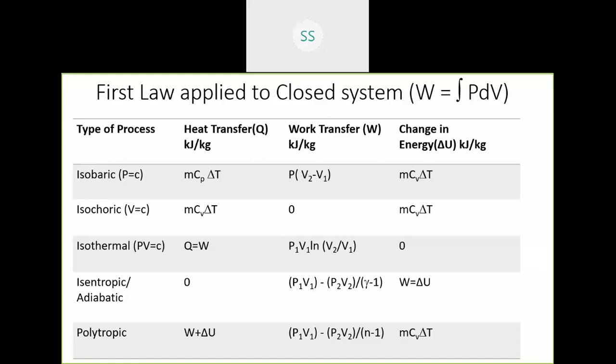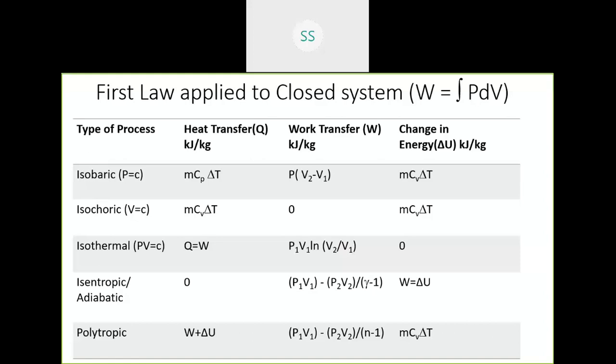The second process is the isochoric process. Because it is a constant volume process, the work done is zero, because P into dV, the change in volume, is zero as V1 equals V2. Hence, the change in internal energy mCV delta T is equal to Q. Q equals delta U in this case, because W is zero. So we are applying the first law for each process. That is the meaning.